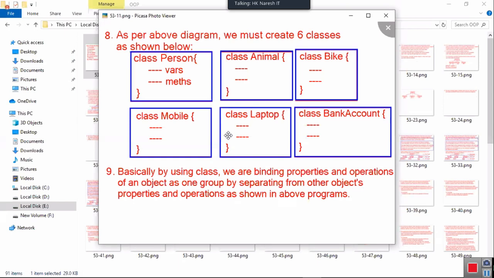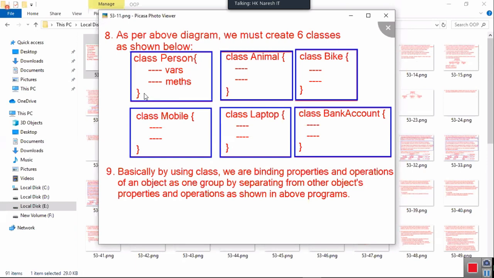Class person, followed by variables and methods. Class animal, variables, methods. Class bike, variables, methods. Class mobile, variables, methods. Class laptop, variables, methods. Class bank account, variables, methods. Okay, then now I have a question. Carefully look at that. By using a class, you are representing a person, and storing his values using variables and implementing its operations by using methods.